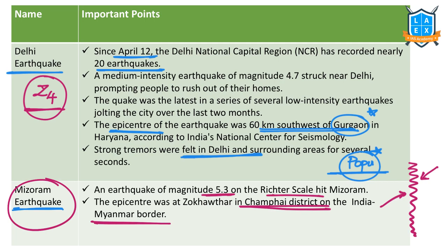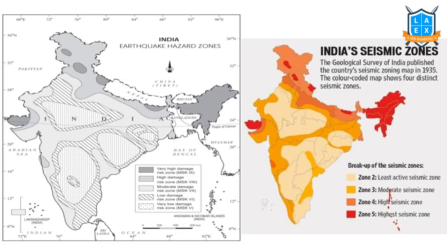That's why here also, Delhi is located near the Himalayas. Not very near, but near the Himalayan states. So that's why it is located in zone 4. Mizoram is located in zone 5, that is the high intensity earthquake zone. Let us see what these zones are.